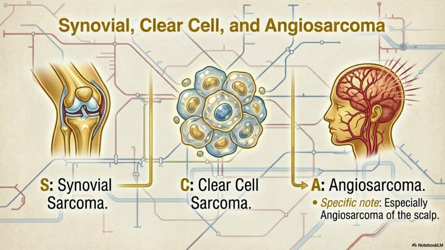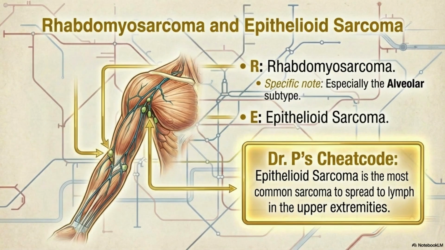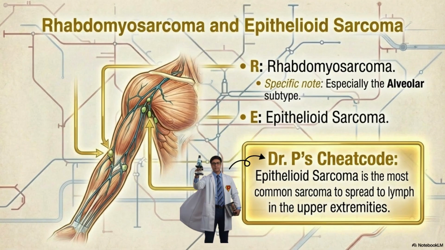SCARE. Synovial sarcoma, clear cell sarcoma, angiosarcoma, especially of the scalp, rhabdomyosarcoma, especially the alveolar subtype, and epithelioid sarcoma. Epithelioid sarcoma is the most common sarcoma to spread to lymph nodes in the upper extremities.